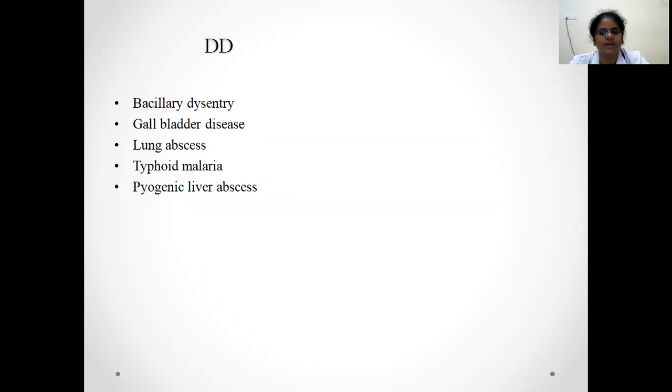This pyogenic liver abscess, usually it is most commonly seen in immunocompromised patients and post-surgical patients and sepsis patients. These pyogenic liver abscesses will be multiple. Amoebic liver abscess, usually it is a single large abscess seen in the right lobe of the liver. But if a patient is presenting very acutely, with symptoms of less than 10 days duration, then you can see small amoebic liver abscesses. Finally, these will all coalesce and form a single large abscess. That is the difference between the amoebic liver abscess and the pyogenic liver abscess.